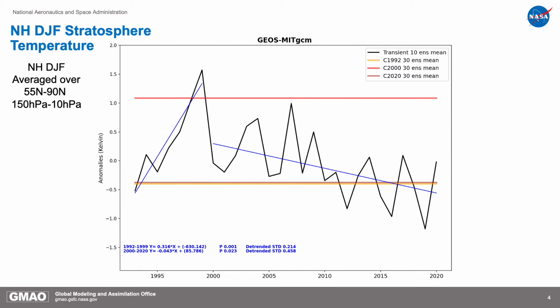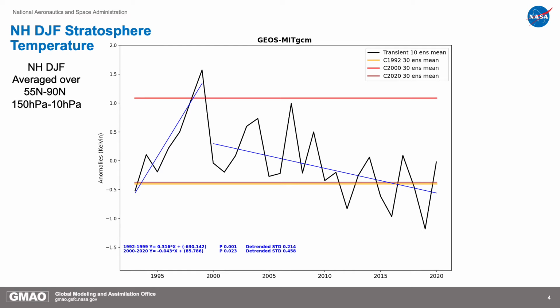Now these lines are from our perpetual control experiment simulations, where the orange line is for the 30-ensemble mean DJF Northern Hemisphere stratospheric temperature for year 1992, the red on the top for year 2000, and the brown line near the orange line in the bottom is for year 2020. Our perpetual control experiments are forced with only that specific year's CO2 and aerosol forcings and coupled with an ocean model that ran with random initial conditions.